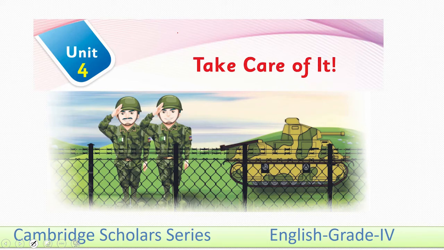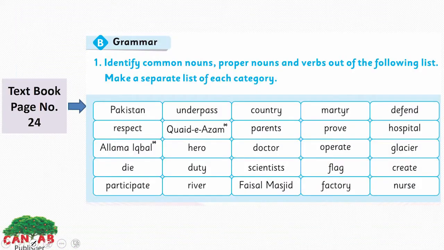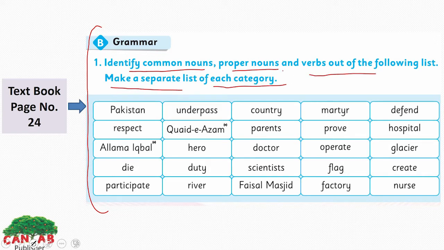Take care of it. SLOs of this lesson are: learn the difference among common nouns, proper nouns and verbs. Learn the difference between simple present tense and simple past tense. Look at page number 24 of your textbook. We have a grammar section here. See what it says. Identify common nouns, proper nouns and verbs out of the following list. Make a separate list of each category.